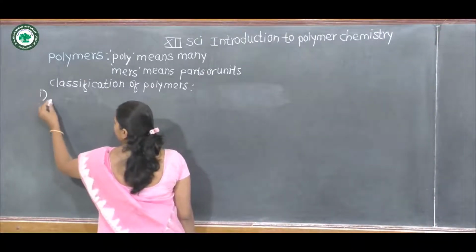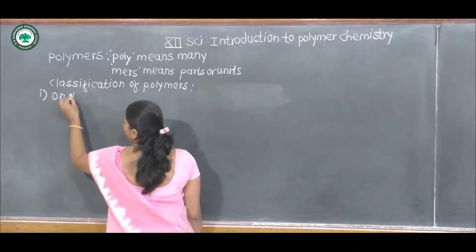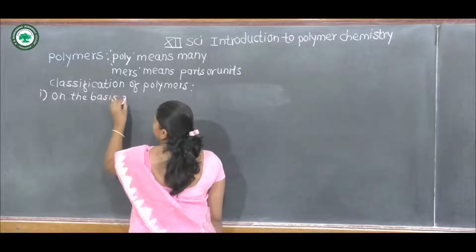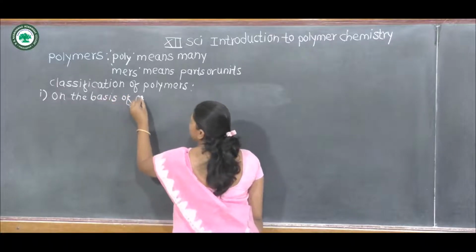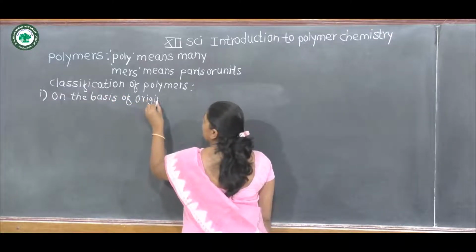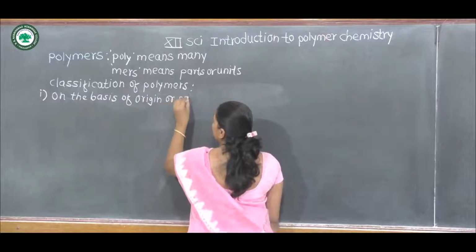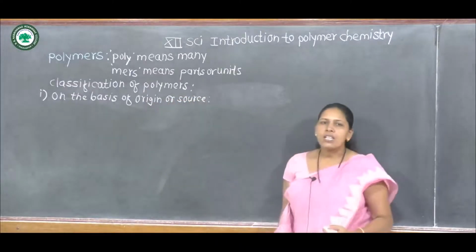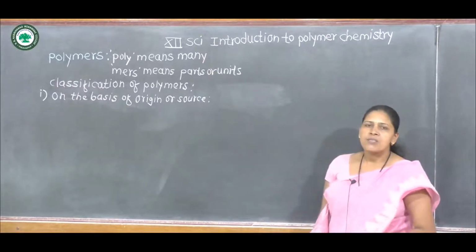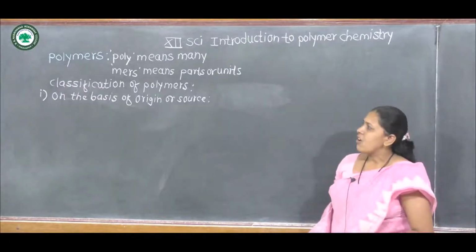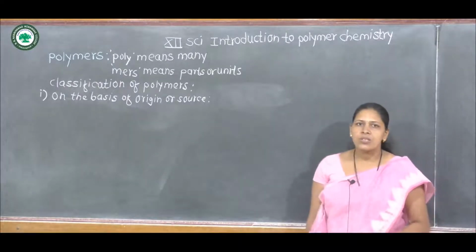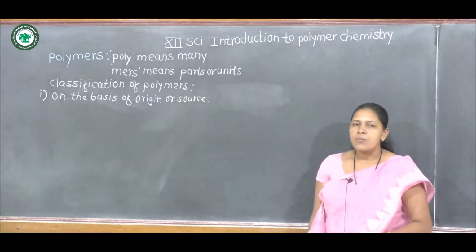That means where this polymer is found. On the basis of that origin or source, we can classify polymers into three types.